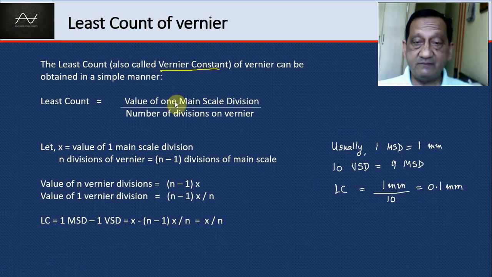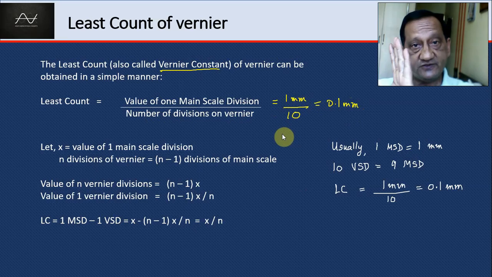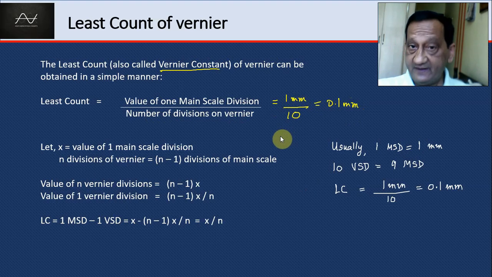That is the value of one main scale division divided by the number of divisions on the vernier. In this case, this was 1 millimeter and there were 10 divisions on the vernier, so it is 0.1 mm. Now this holds if n divisions of vernier coincide with n minus 1 divisions of main scale. Here it was 10 coinciding with 9. If we have such a situation, then we have this formula.